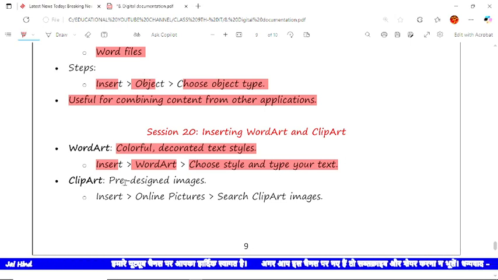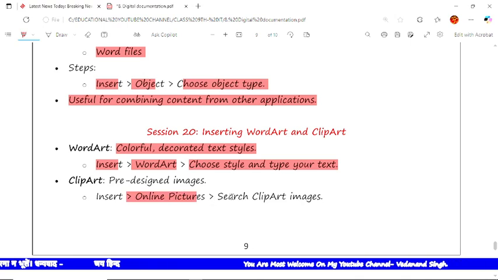Now then in clip art, it is a predefined image. See, predefined image means simple. You can say the theme is already mentioned here. Already you would get a ready-made one. That's one. Insert online pictures and search the clip art image. You can search here. Then you can add it here.